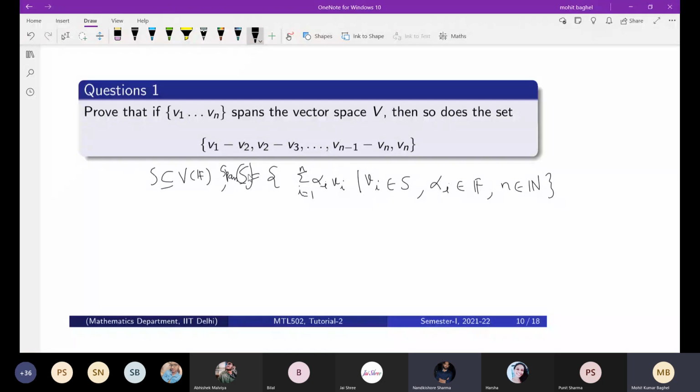So has everybody understood this? Like c1 v1 minus v2 plus c2 v2 minus v3.